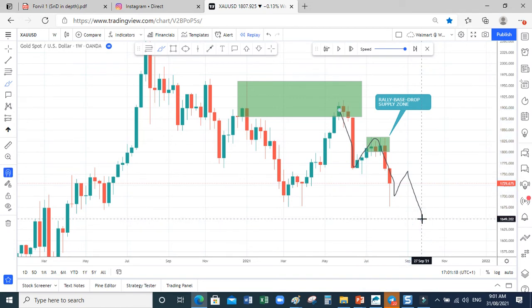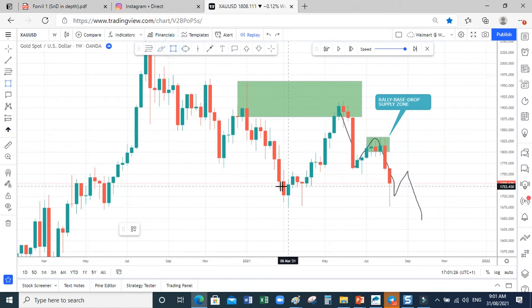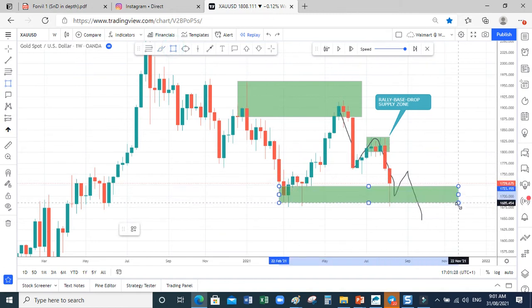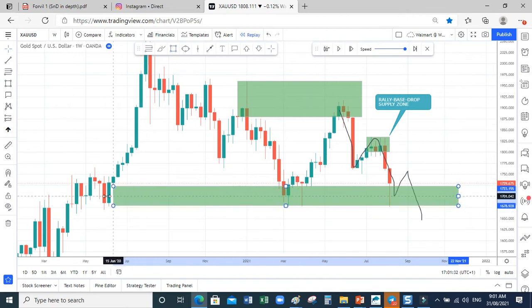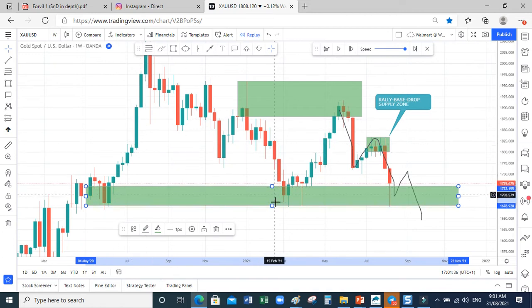It must target here, the next action here. This is the next action, which is a demand here, because this is a strong zone. Why is this strong zone? Because of what? Because it's happening in the past. See, price come to it. It's still fresh. It's still fresh. Zigzag. Can you see it? So price will still want to take more orders in that place.